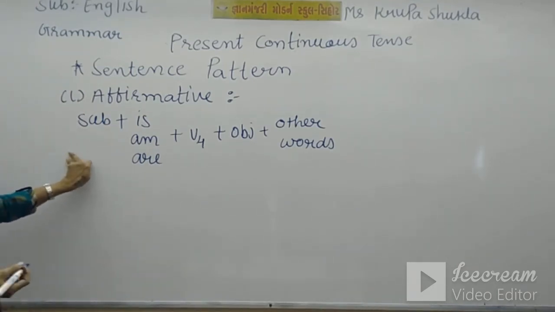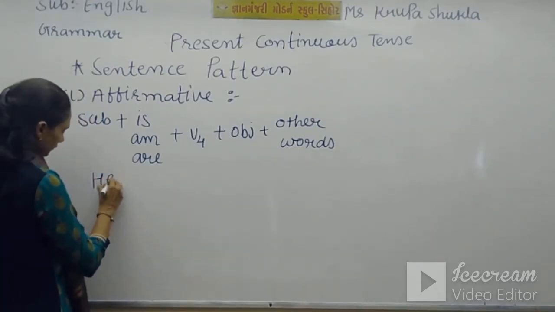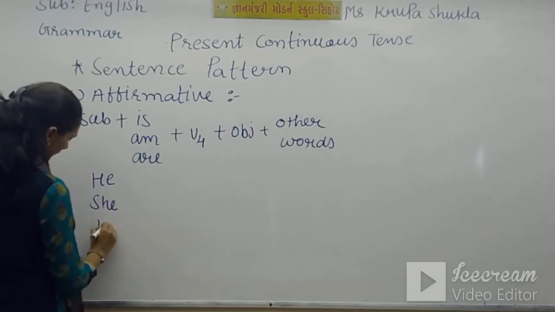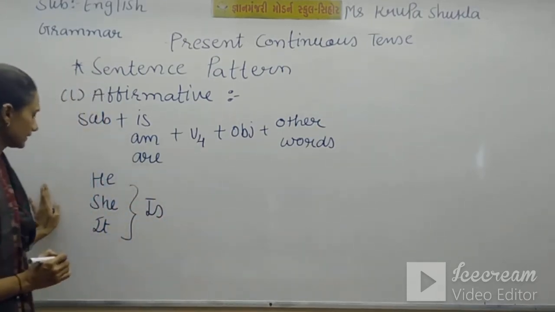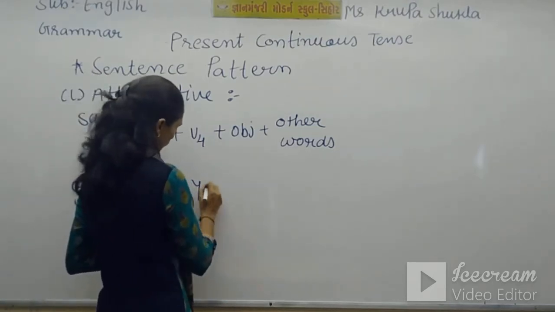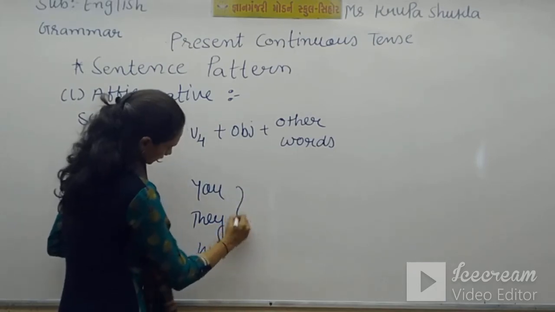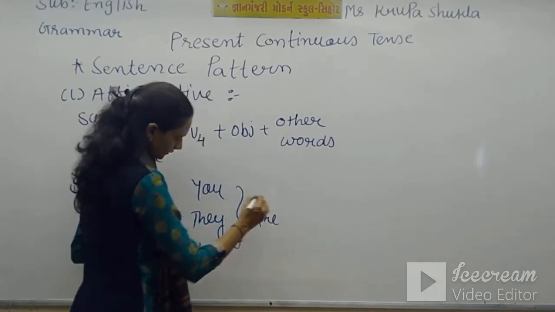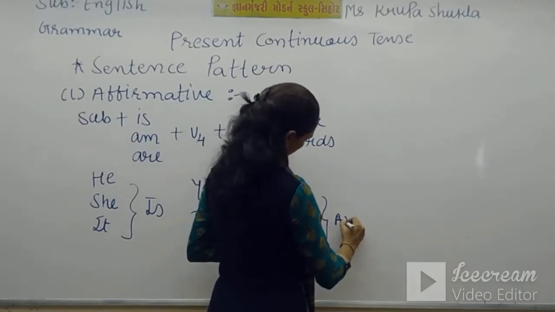Now with whom can we use is, and with whom am and are? If you have he, she and it as a subject, you use is. If you have you, they and we, are will be there. And if you have I only, use am.